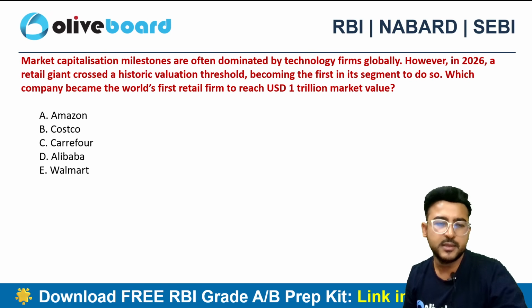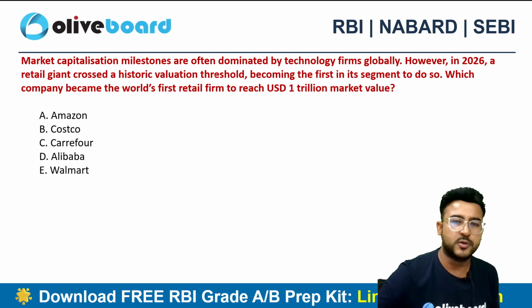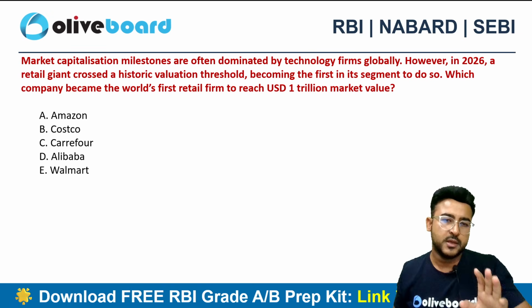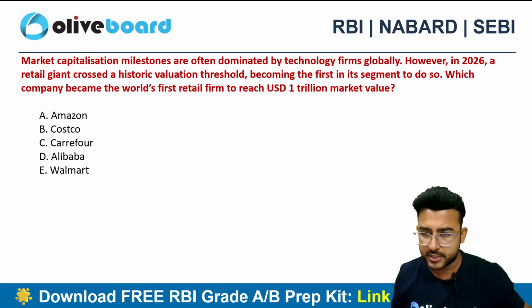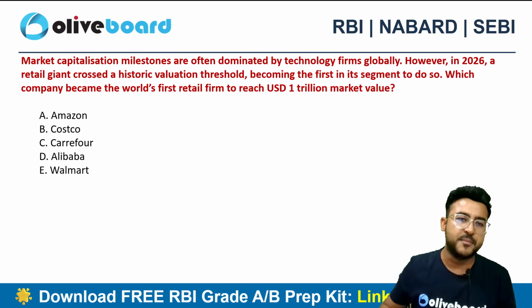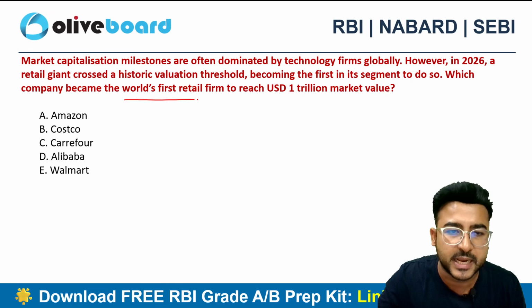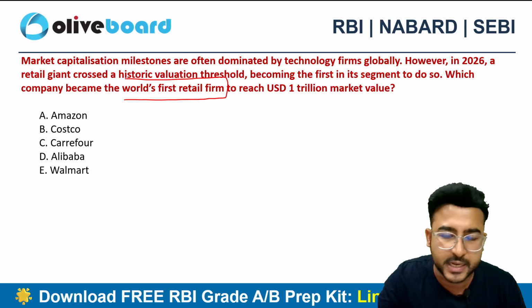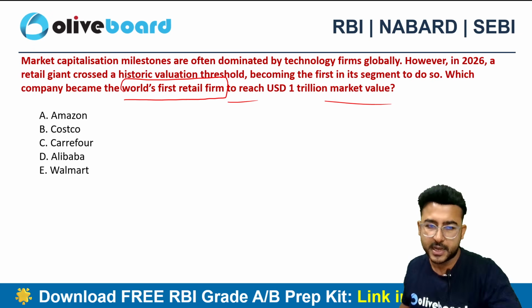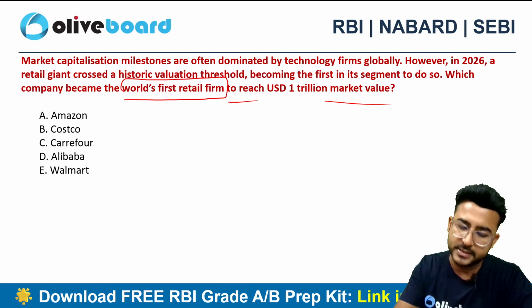Right? Next one. The market capitalization milestone is often dominated by technology firms globally. However, in 2026, a retail giant crossed a historical valuation threshold, becoming the first in its segment to do so. Which company became the world's first retail firm to reach 1 trillion USD market value, market capitalization basically?